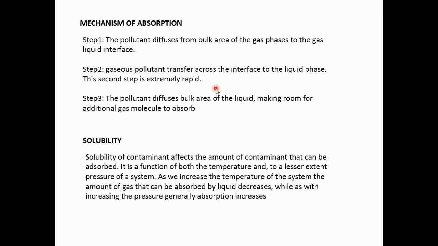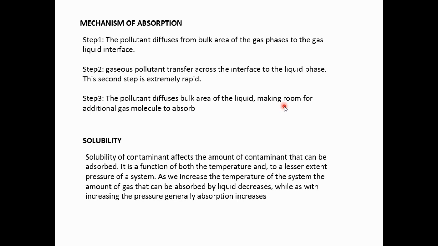This means the transfer of gaseous pollutant to the water or liquid phase takes place immediately. The pollutant diffuses into the bulk area, making room for additional gaseous molecules to be absorbed. At the surface where the gas passes through the liquid, the first surface layer of the water receives the contaminant, and the transfer takes place immediately. Next, the gases that are already dissolved in the water can move downwards, so that fresh water and a fresh surface are available for the next absorption.